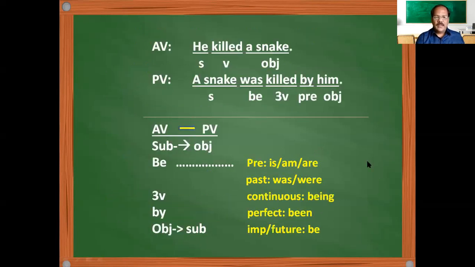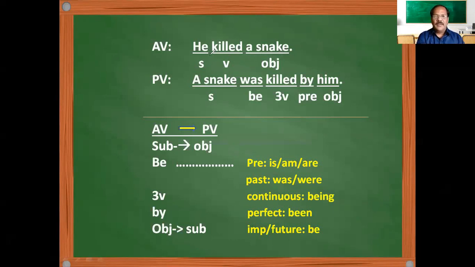Let us go for the conversion. So how do we convert active voice into passive voice? So far we learned when to use active voice and when to use passive voice. Now we are shifting our attention to converting active voice into passive voice. When you are converting active voice into passive voice, the very important thing, the first job that you need to do, is to identify the subject, verb and object. I have taken the example that we just came across: he killed a snake.